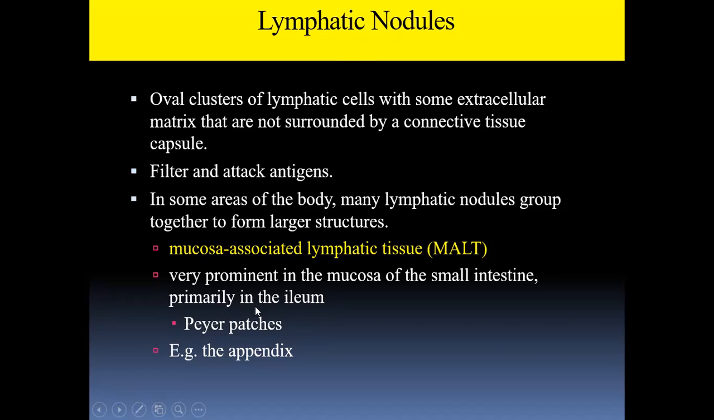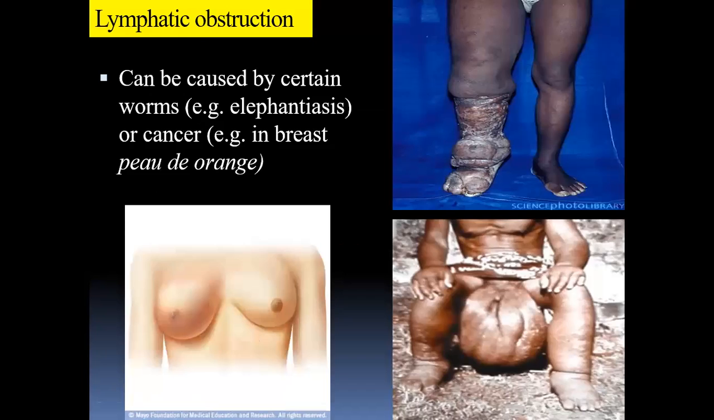You can also see huge aggregations of lymphatic nodules in the ileum, where there are Peyer's patches, as well as in the appendix. So they are not in the form of an organ, but just patches of lymphoid tissue. Finally, coming to the clinical aspect, why is the lymphatic system so important clinically? Because it can be blocked. These lymphatic vessels can be obstructed, and then it can lead to a lot of complications.